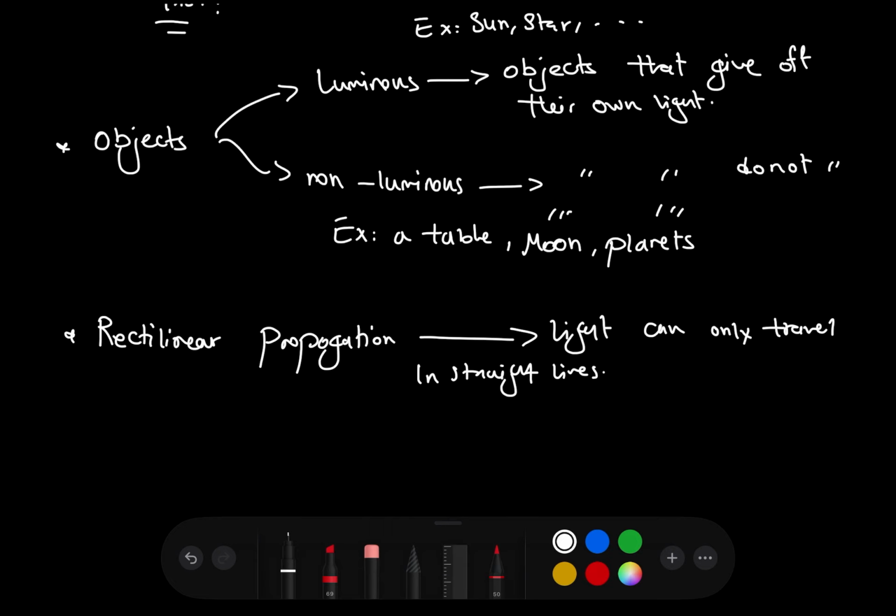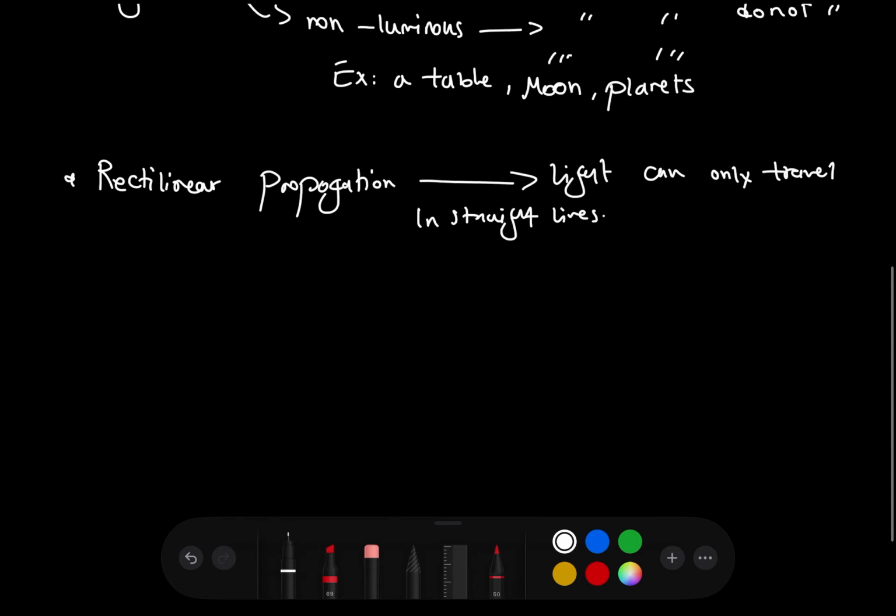That's why a shadow of the object is usually cast behind it if there's a screen or a wall behind that object. And also if you're riding in a car, usually the light from the car barely passes through the corners. As soon as you get close to the corner, only then you might see some kind of diffraction of the light going into the alley or the street that you're passing by. So light can only travel in straight lines, proven by shadows.